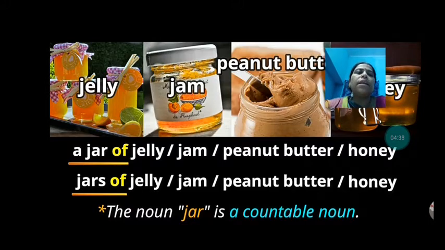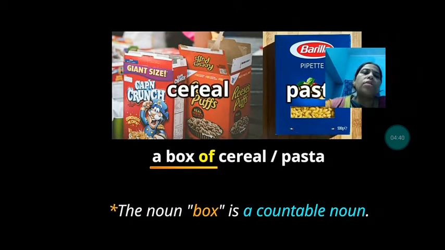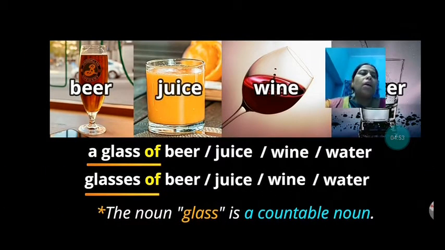So that will become the countable noun. So a box of cereal, pasta. So here what we see, the box can be counted. So that is a countable noun, and we have used the phrase a box of with cereal and pasta. You can see the box over there. Now with the